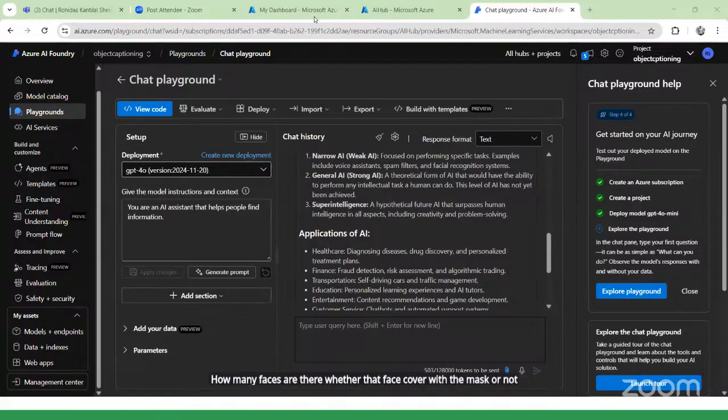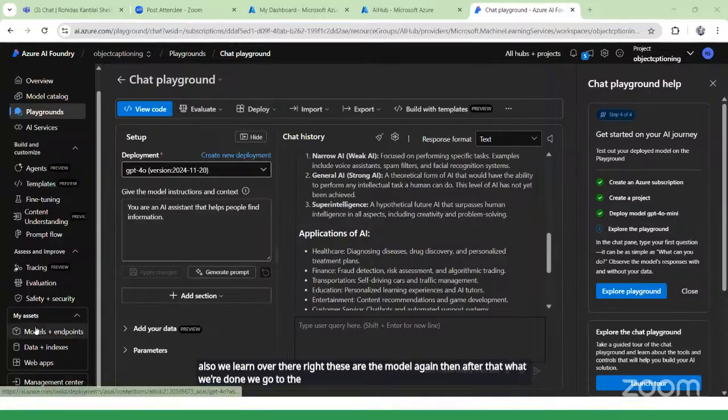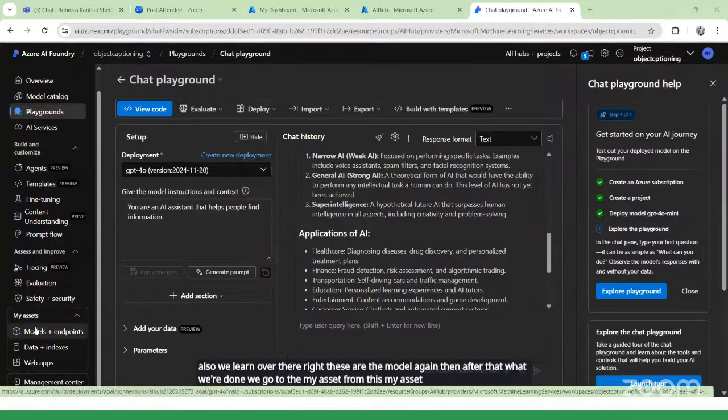Then we went to My Assets, created the model plus endpoint, and from here we created the chatbot.